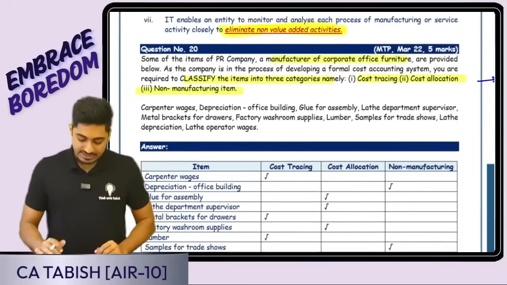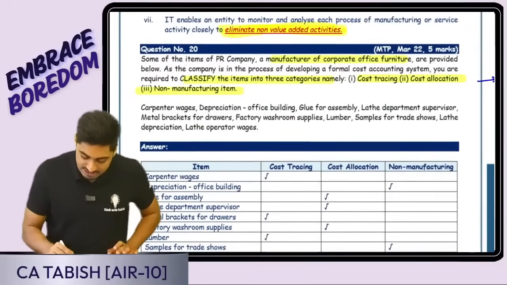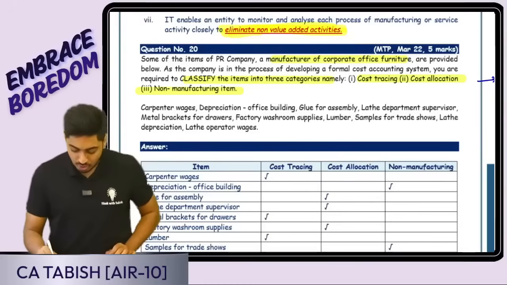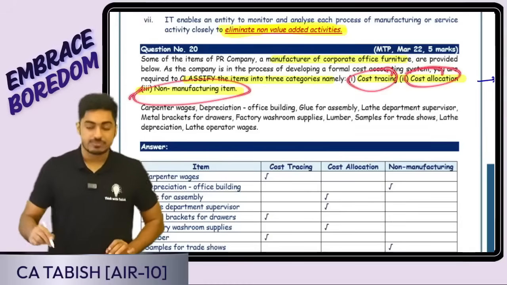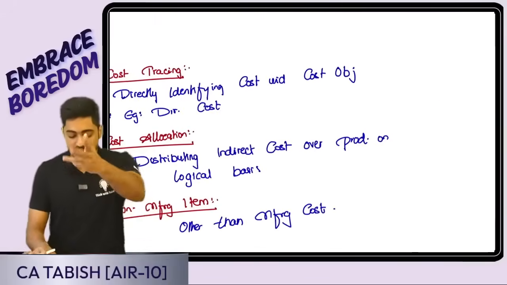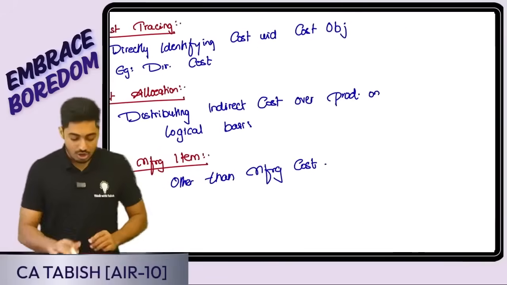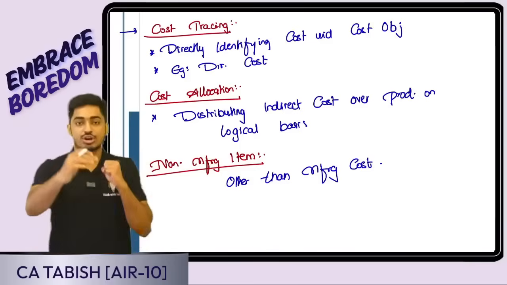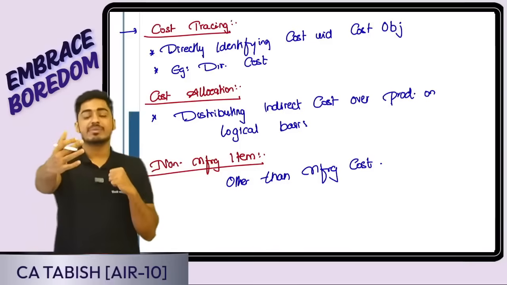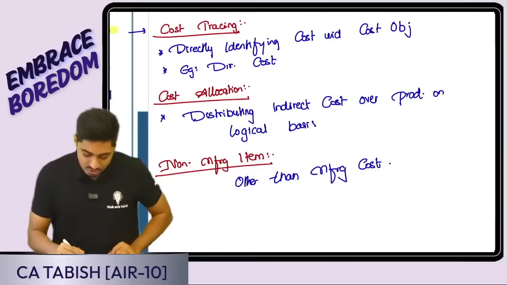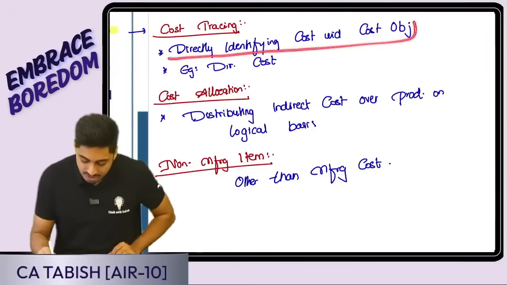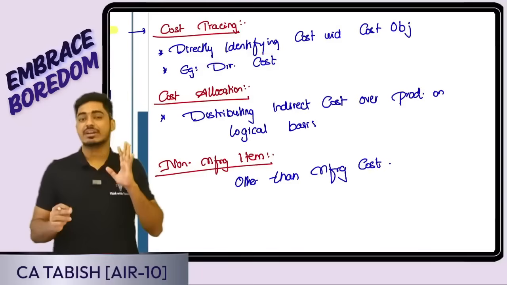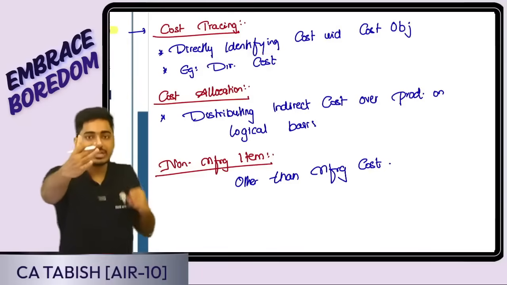Now, the next question we have is: there is a company which is manufacturing office furniture. They are telling some costs are there, and I have to bifurcate these costs into cost tracing, cost allocation, and non-manufacturing items. Before that, I have to understand what exactly cost tracing, cost allocation, and non-manufacturing are. Cost tracing: I am directly tracing the cost, linking the cost. It will happen in case of a direct cost, where I am directly identifying the cost with the cost object. Simple. Cost tracing means direct cost, wherein I can tell that for 1 unit this much is the cost.